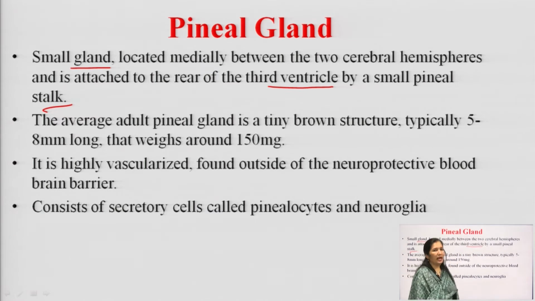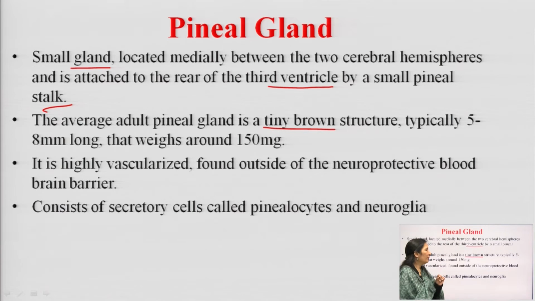It is a tiny brown structure, typically 5 to 8 millimeters long, that weighs around 150 milligrams. How small it is! Just 150 milligrams of brown structure in our brain, but it plays a very important role.